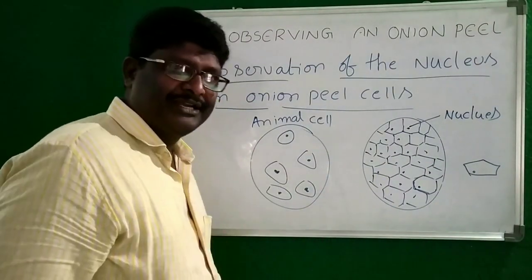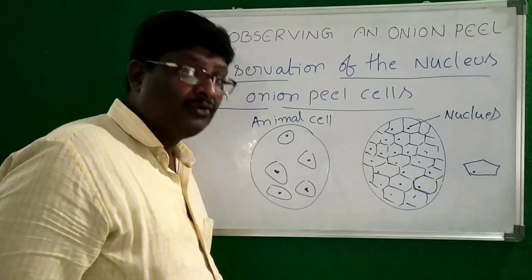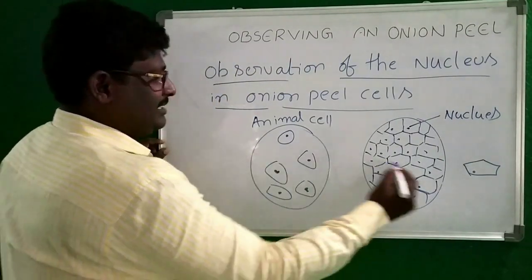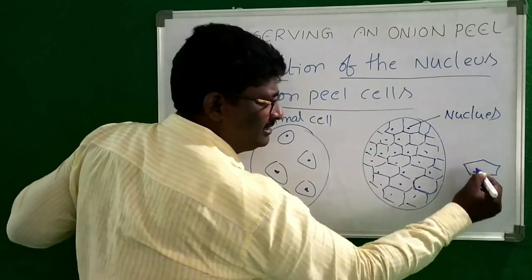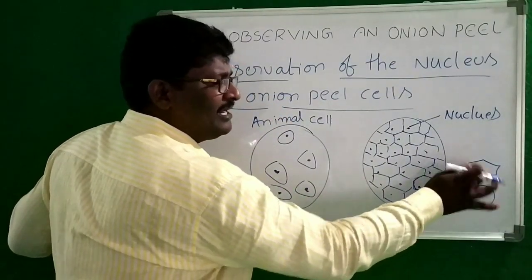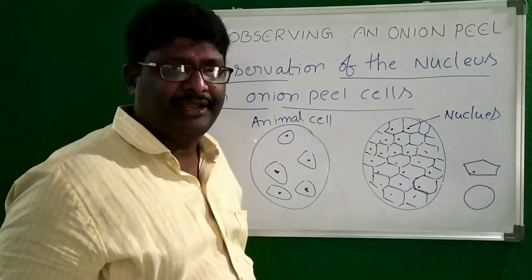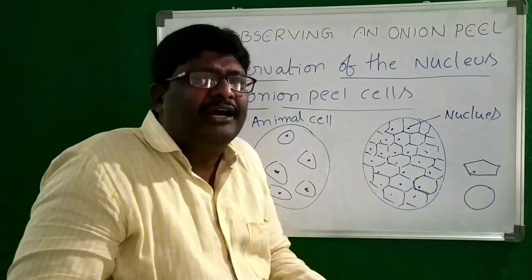Already I told one more difference. What is that? The plant cell, actually, this is the animal cell, this is the plant cell. Both cells have a cell membrane, meaning the outer covering of the cell.